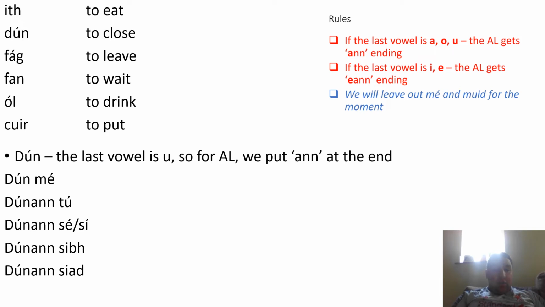On the other side then we have dún, and the last vowel in dún is U fada, or U, so that gets the ANN ending. Caol le caol, leathan le leathan, U is broad, so it goes with the broad A as well.